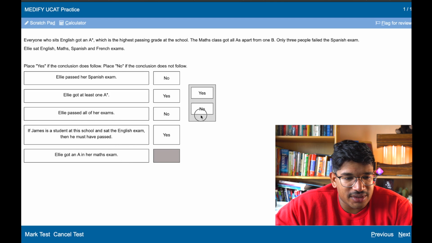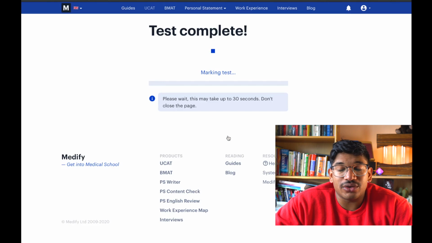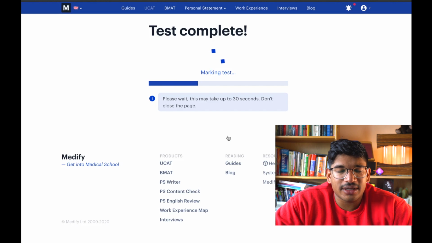Ellie got an A in her maths exam. Again, we don't know if she got an A or a B. It says all of them got A except 1 B, so Ellie may have been the only student who got that B.